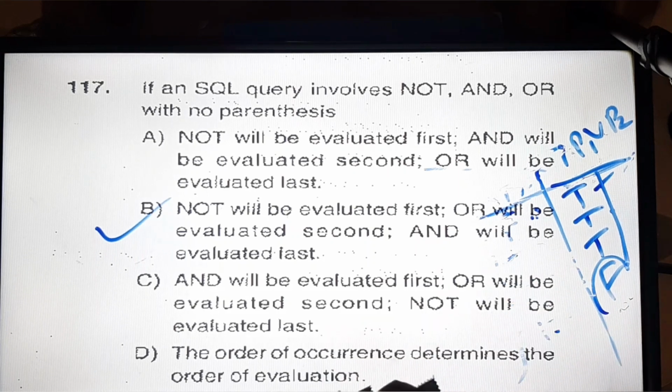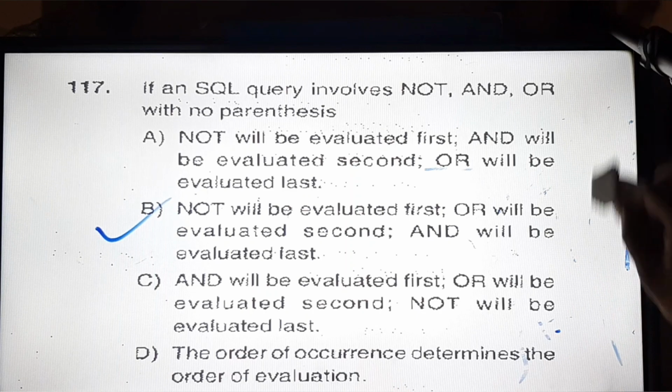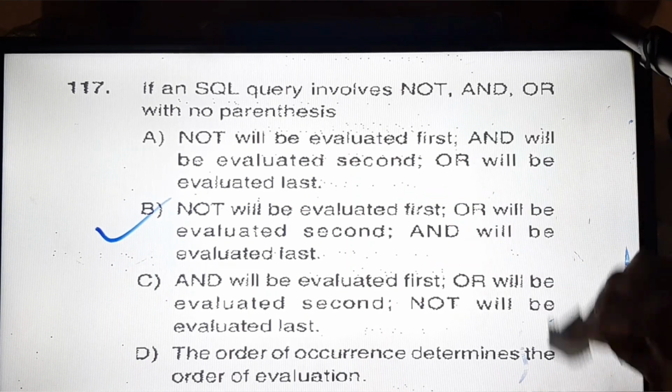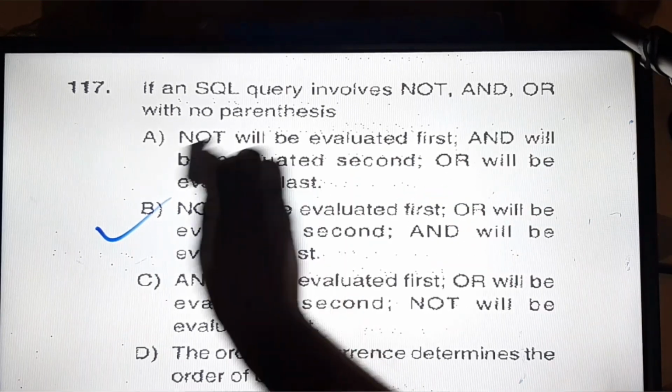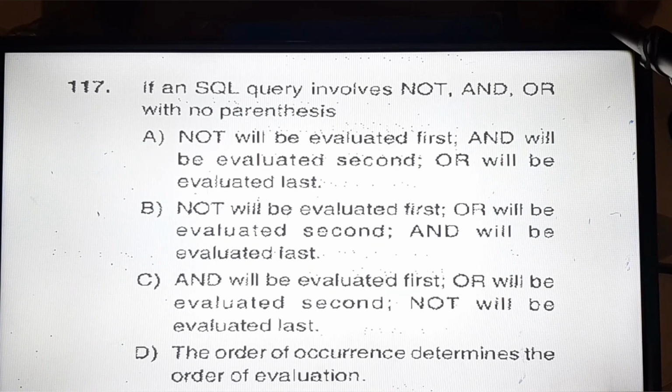Okay, now we will read the question. An SQL query involves NOT, AND and OR with no parentheses. Okay, now how to solve this type of question? A, NOT will be evaluated first, AND will be evaluated second, OR will be evaluated last. B, NOT will be evaluated first, OR will be evaluated second, AND will be evaluated last. And C, AND will be evaluated first, OR will be evaluated second, NOT will be evaluated last. D, the order of occurrence determines the order of evaluation.